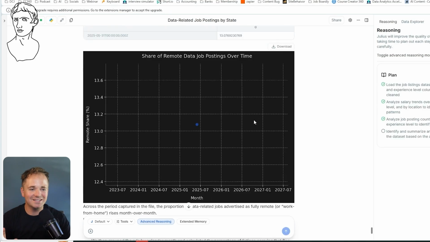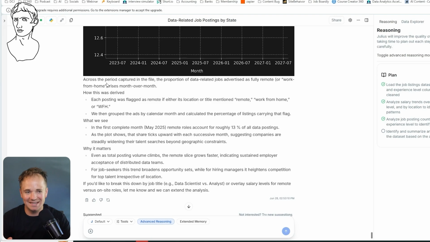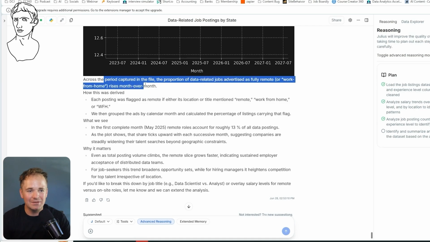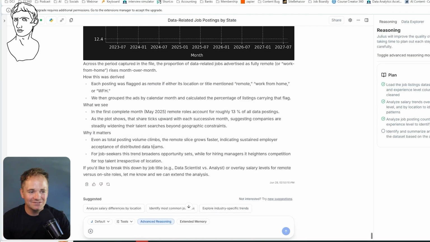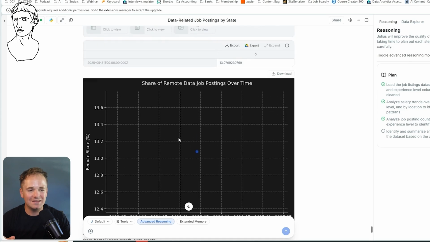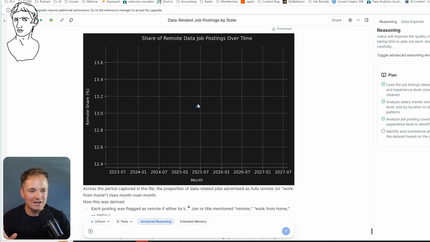Okay, interestingly enough here, Julius kind of came up with the same thing. Across the period captured in the file, the proportion of data-related jobs advertised as fully remote rises month over month. How this was derived, what we see, why it matters. Very interesting that it both did the remote jobs. Now, I will say that this graph is not the best. It is creating way too much of an X-axis line chart here.